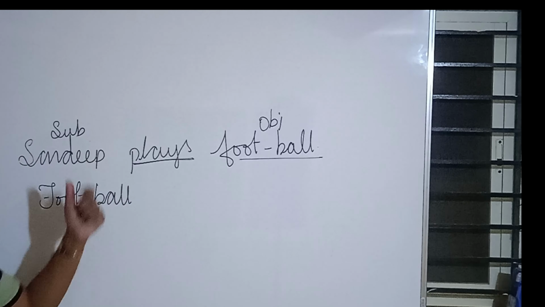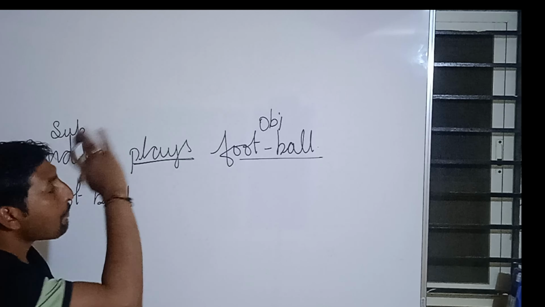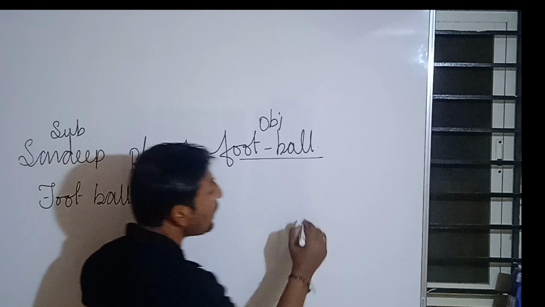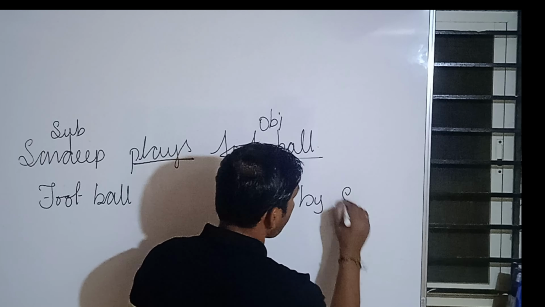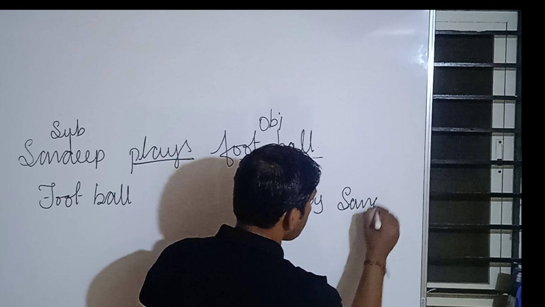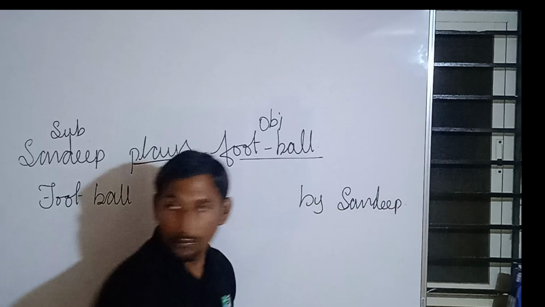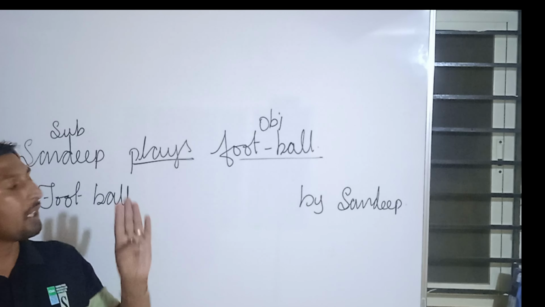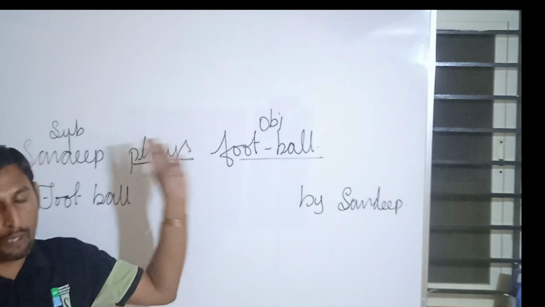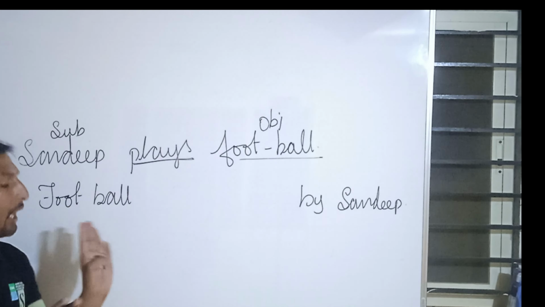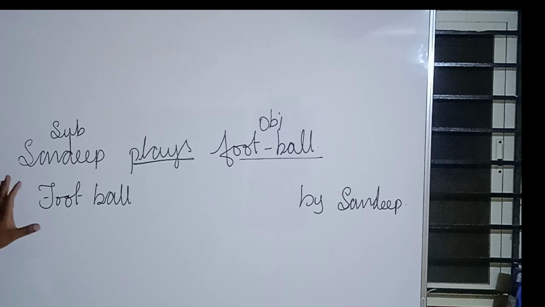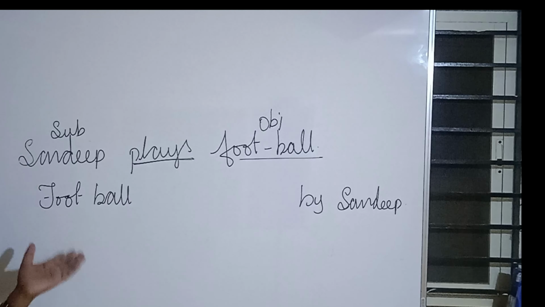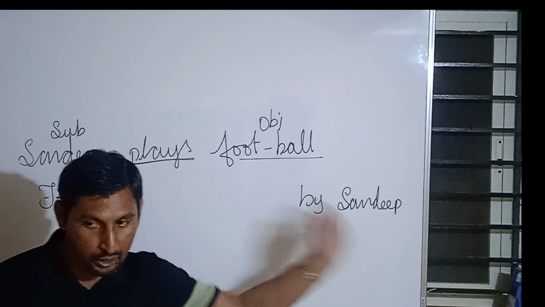Football. Now here who is playing the football? It is by Sandeep. At the beginning I told you, we will be changing subject to object, object becomes subject. So this is what I have done just now.